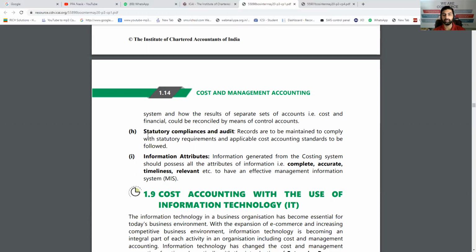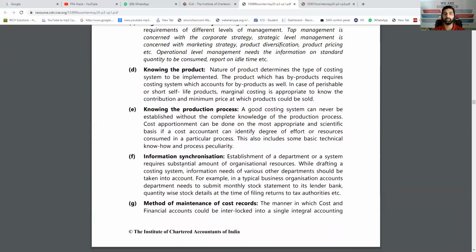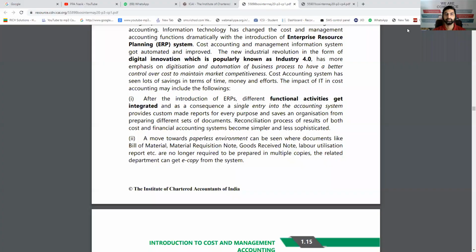And information attributes, that means which kind of information is given, and whatever information you are getting must have some qualities. It should be complete, it should be accurate, it should be timely, and it must be relevant data also. Once this data is available, then a complete ERP or MIS system can be prepared. So these are the things needed when you are implementing a new costing system in any organization. These are the things we should check. So this can be a very good short note to be asked.